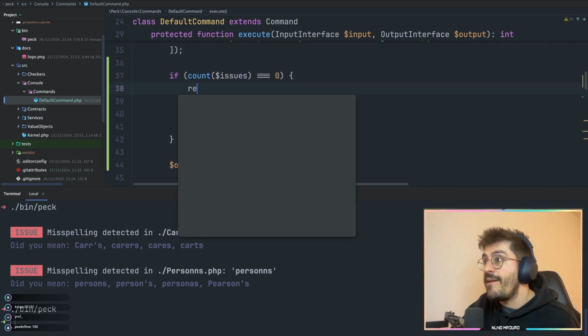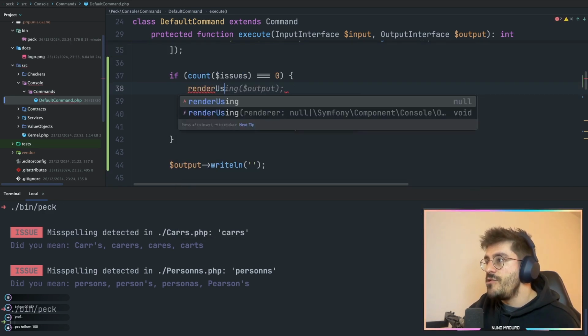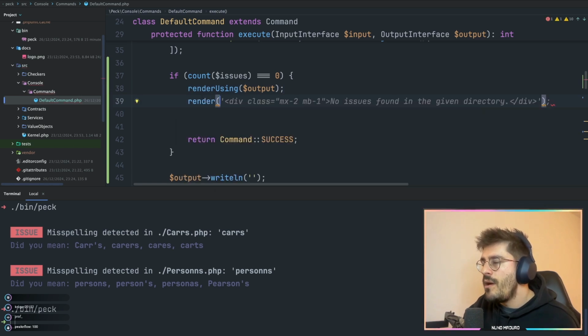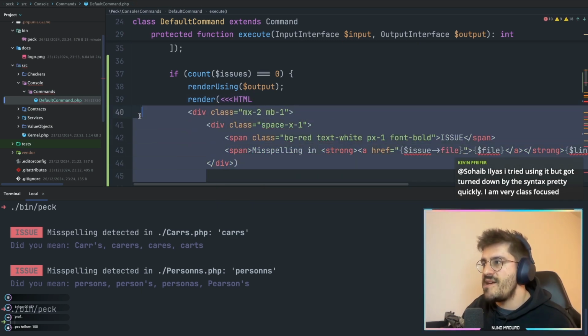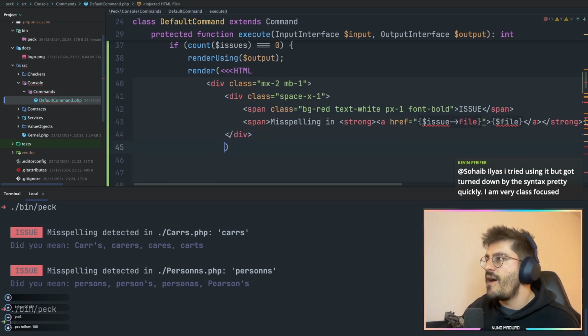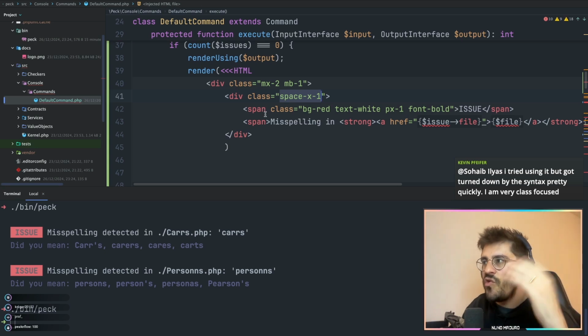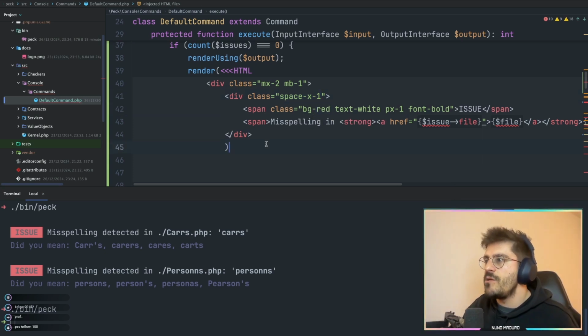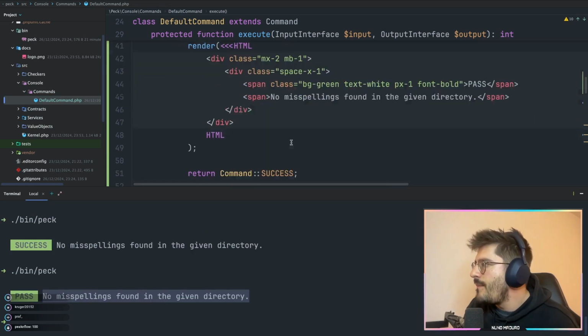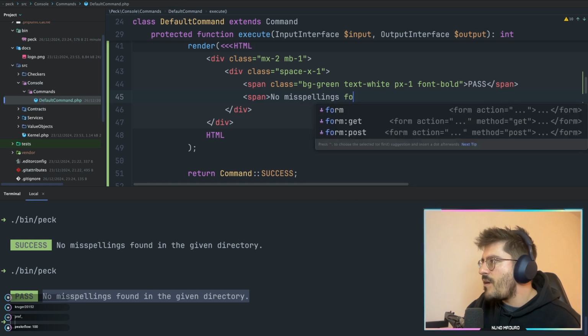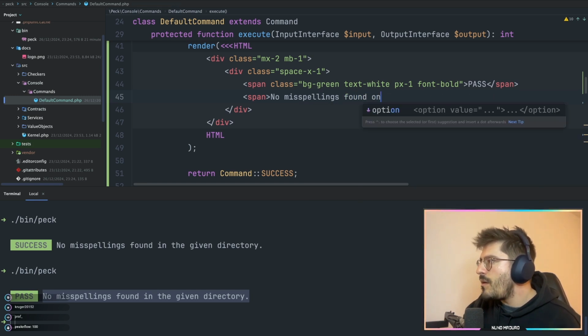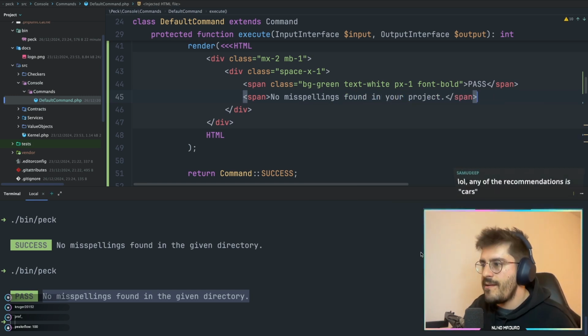And I'm going to use Termwind again. So I'm going to render, using the same output, but also render with the following HTML content. Again, if you haven't heard of this, Termwind is literally Tailwind CSS for the console. So I can literally do stuff like mx-2, margin bottom 1, space between two elements of 1, bg-red, and those kind of things, which is pretty cool in my opinion. I can probably do a better job here. No misspellings found in your project. Just like that. Looks a little bit better.